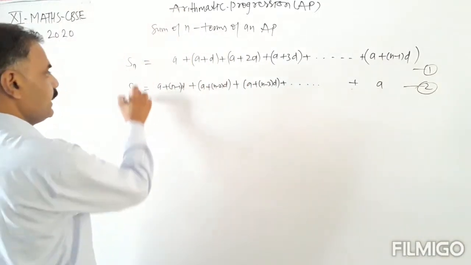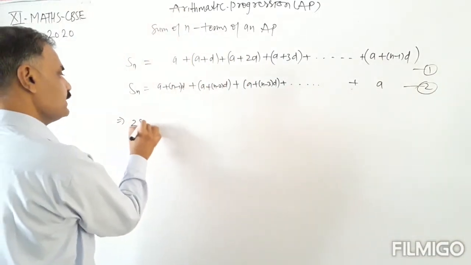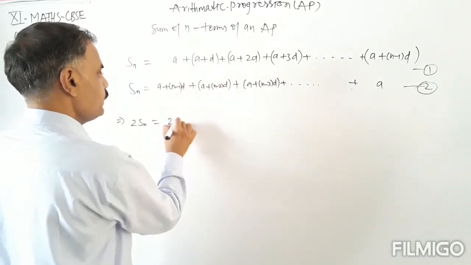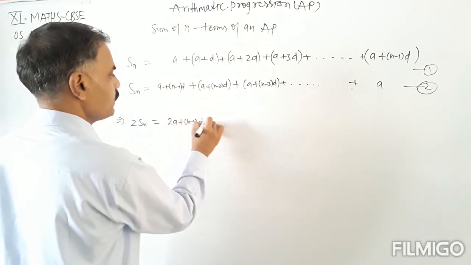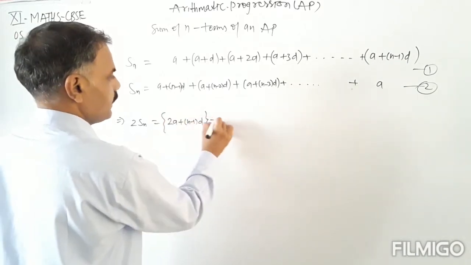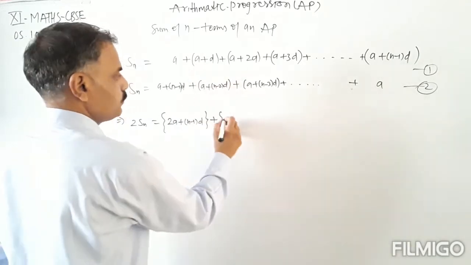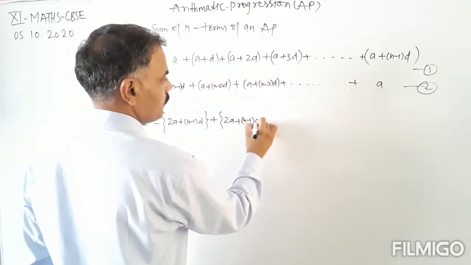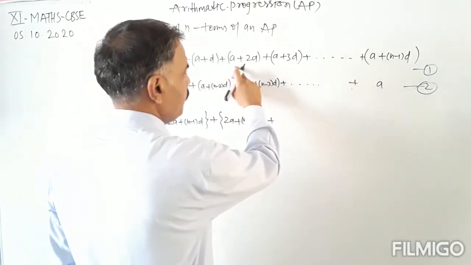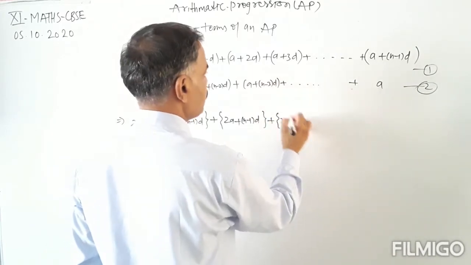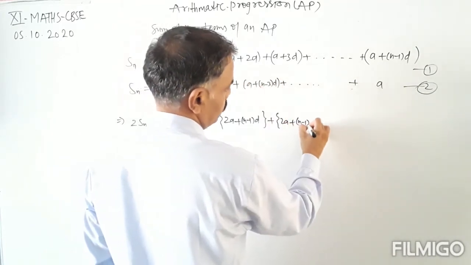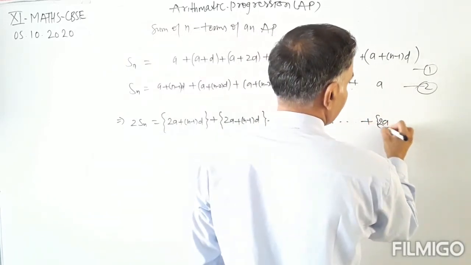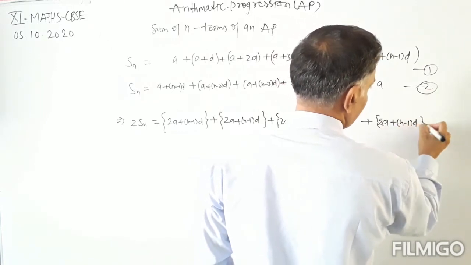Okay, so we will have 2Sn, and this is equal to a plus a, 2a plus n minus 1 into d, plus a plus a, 2a plus n minus 1 into d, plus a plus a, 2a plus n minus 1 into d, plus and so on, plus a plus a, 2a plus n minus 1 into d.